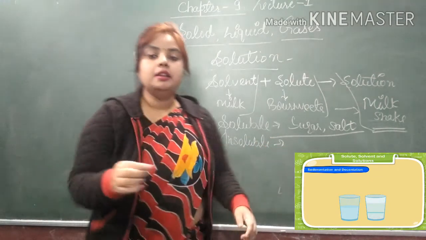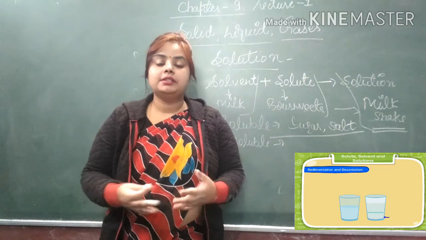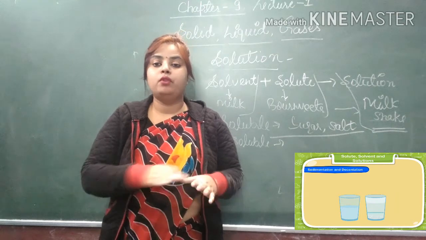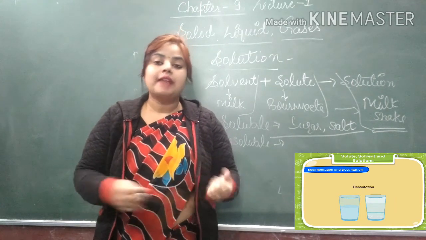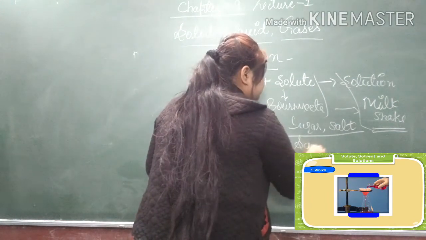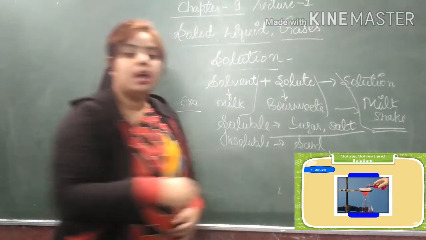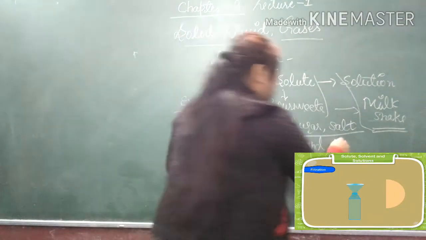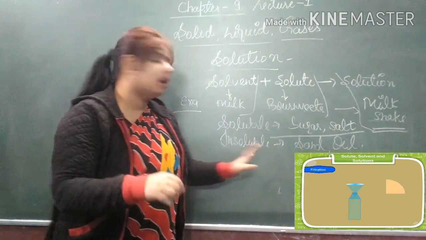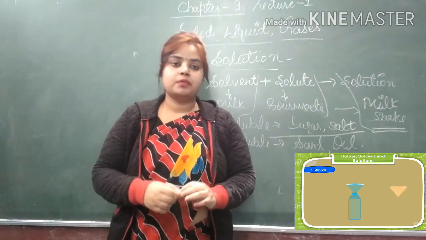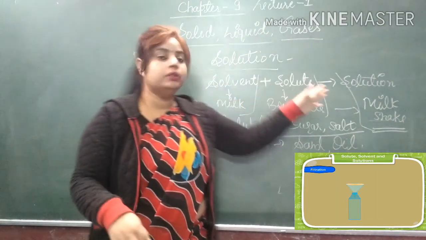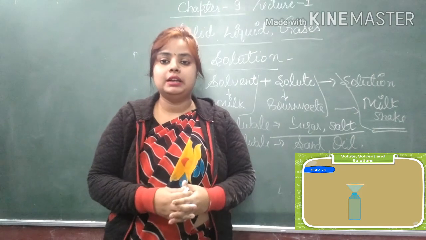The materials which we can't mix in water, and which sink at the bottom or float on the surface of water, are insoluble materials. For example, sand sinks at the bottom, and oil floats on the surface of water. So both are insoluble materials. So I think the solvent, solute and solution topic is clear.